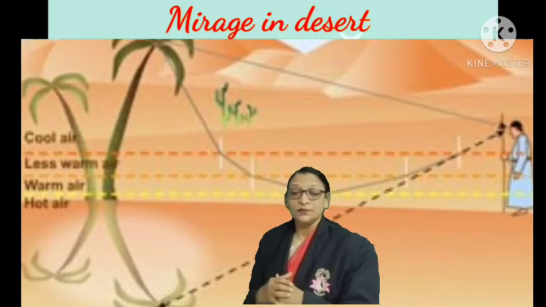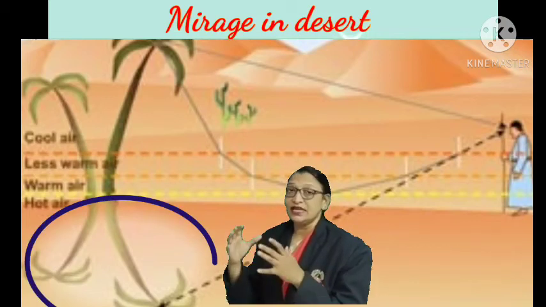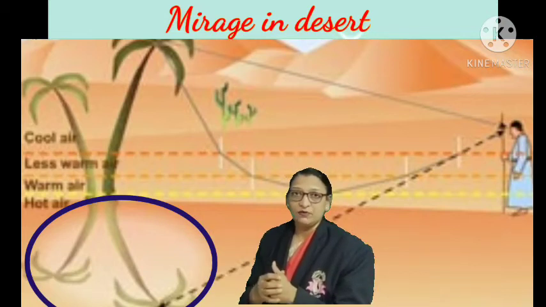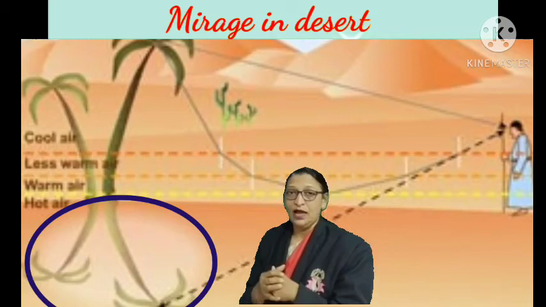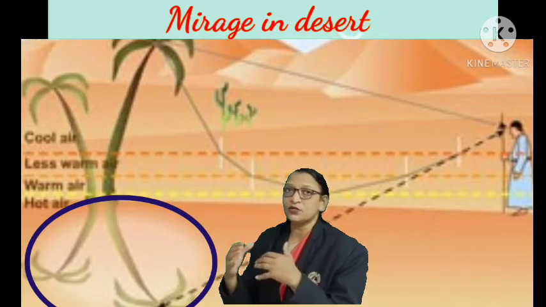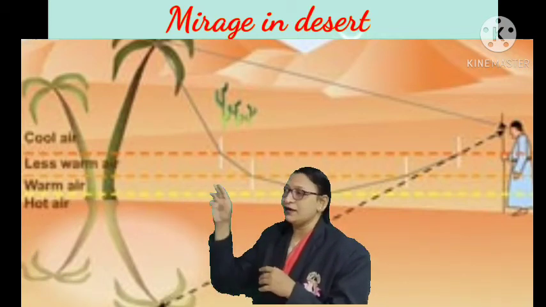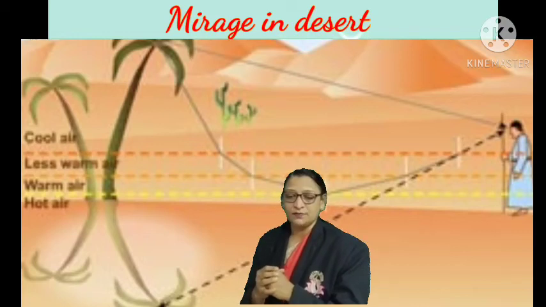Dear students, sometimes such inverted images of things like trees and vehicles on the road, we can see this false impression. And this mirage is due to nothing but the refraction of light. It is a combined effect of refraction and false reflection, that is apparent reflection. Let us see how it takes place.